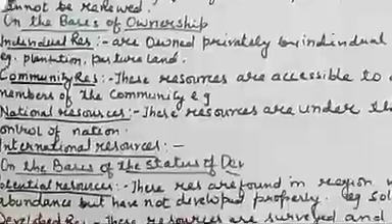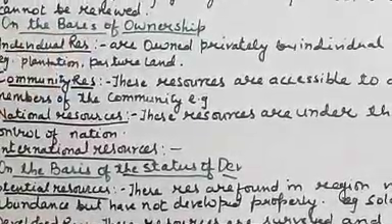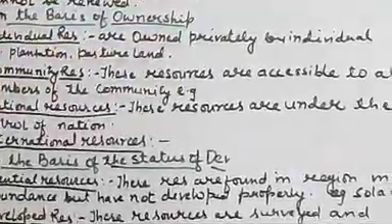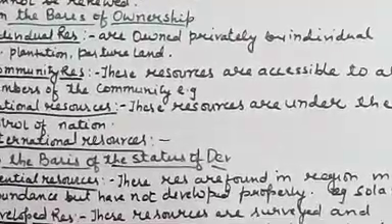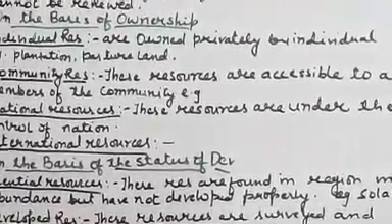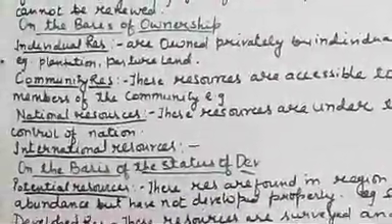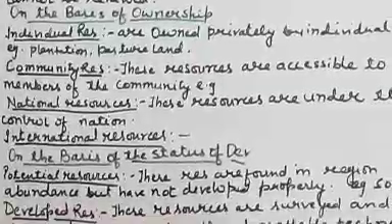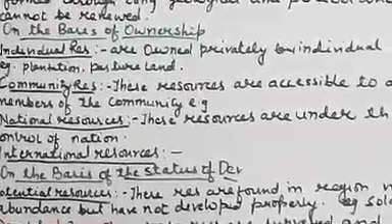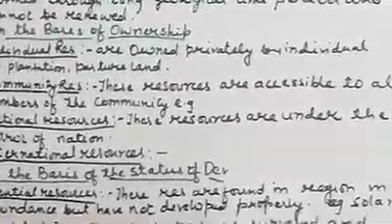Community resources are accessible to all the members of the community, like a pond, temples, or a water park.